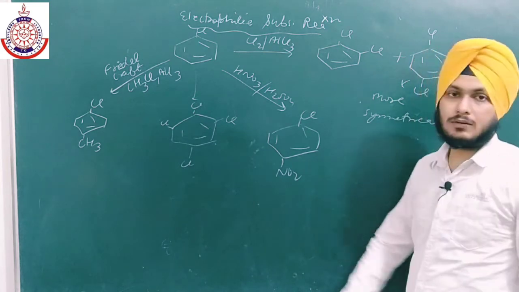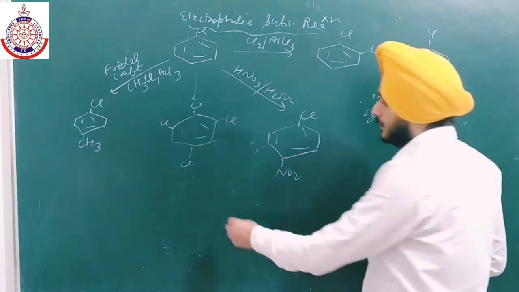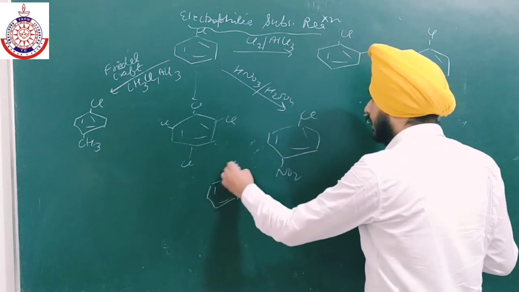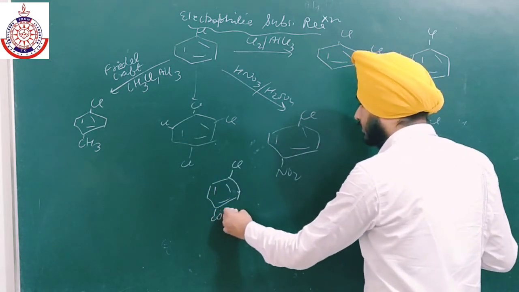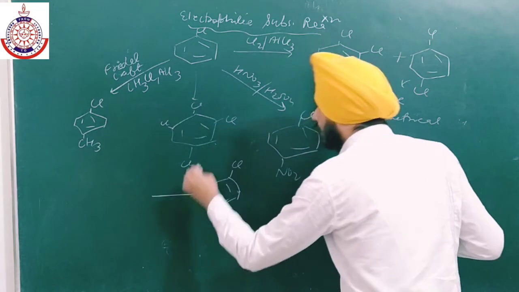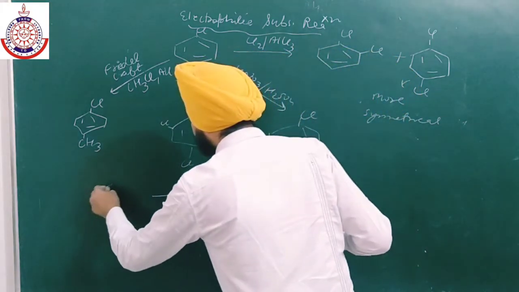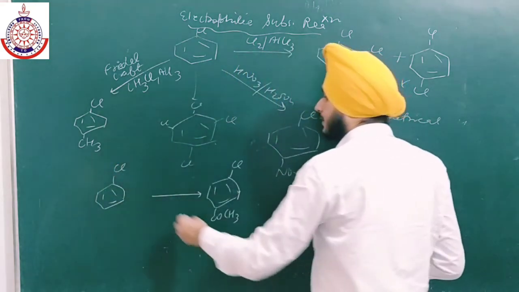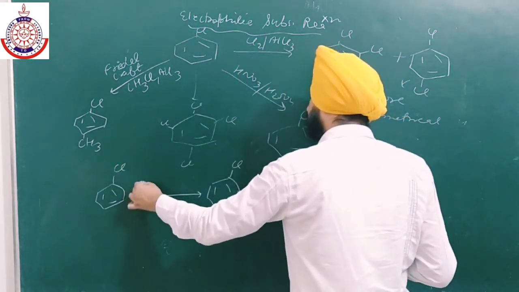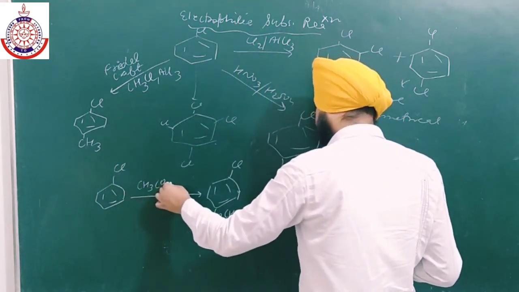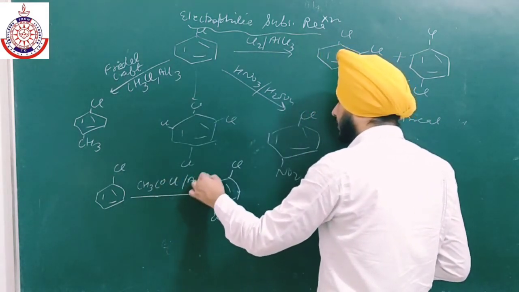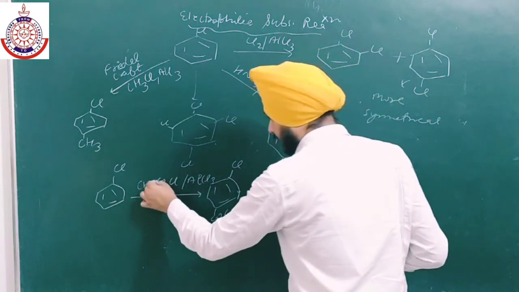And if we talk about acylation, then we will get this product, Cl, COCH3. And we are starting with chlorobenzene. And what happens in Friedel-Crafts acylation? We have CH3COCl and AlCl3. So the electrophile that forms is this.